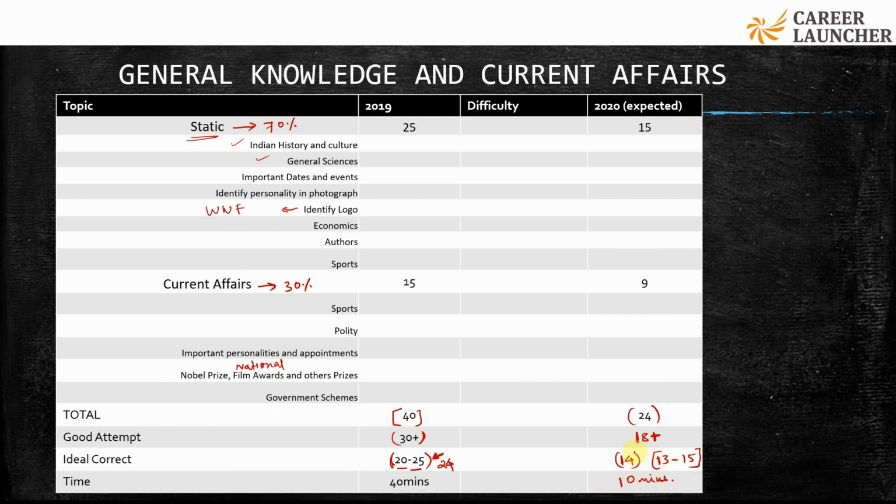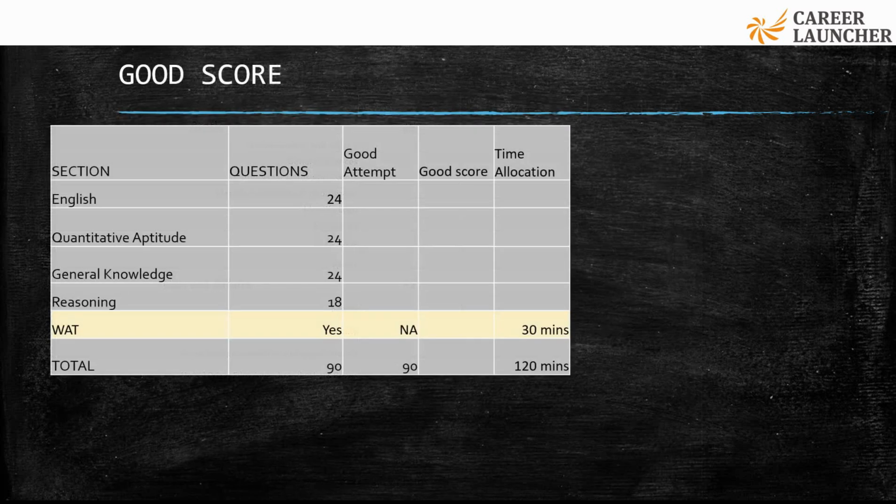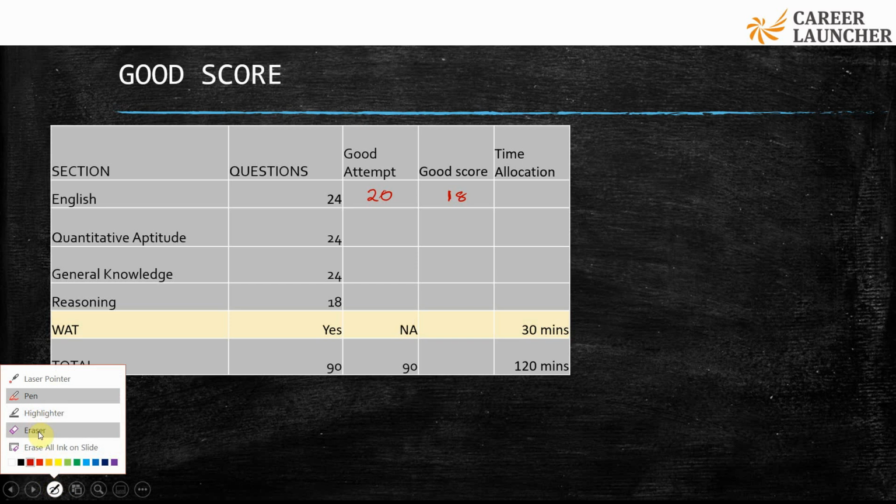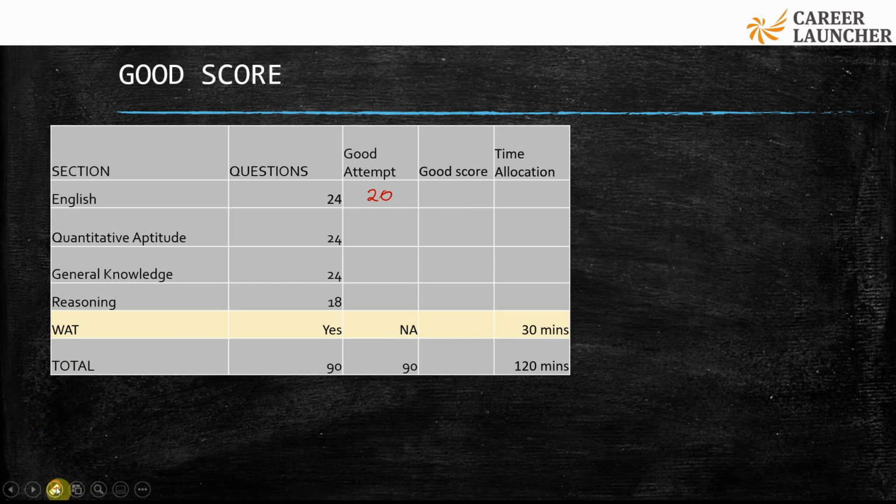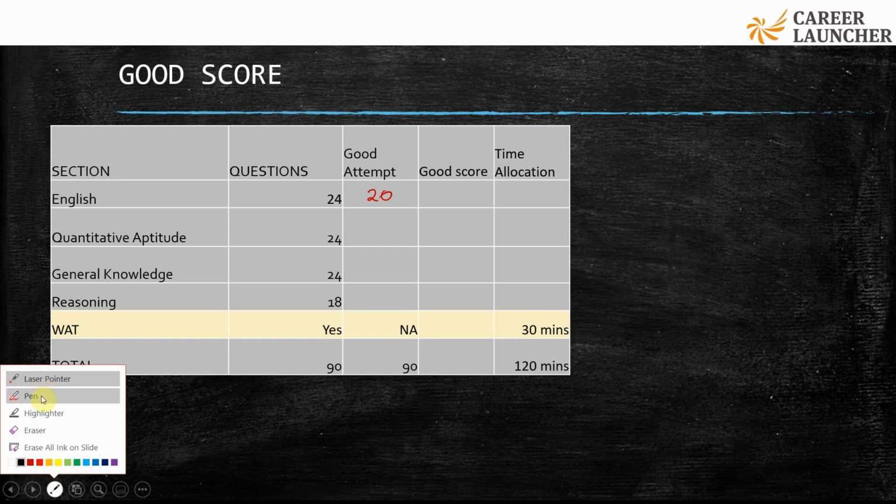Okay, so summing it up, if I just summarize all the 4 sections together, let's see what would be a good attempt. So basically in English, an attempt of 20 would be a good one, and out of that we are expecting a score of 18 or 17, suppose. Let's not go to 90% accuracy. So we'll basically want a score of 17 from the verbal section.